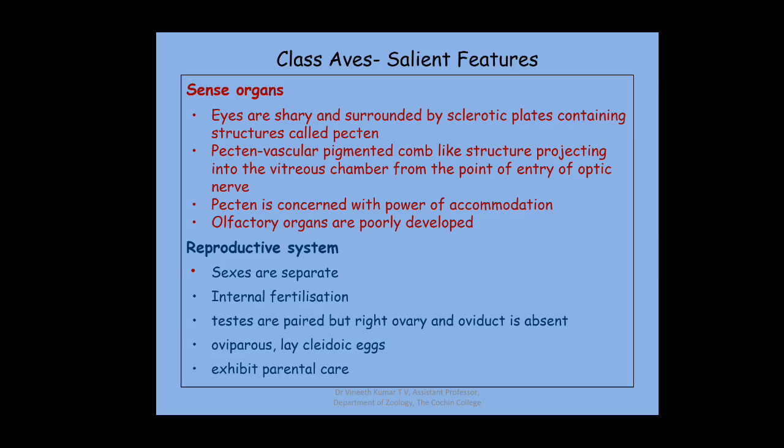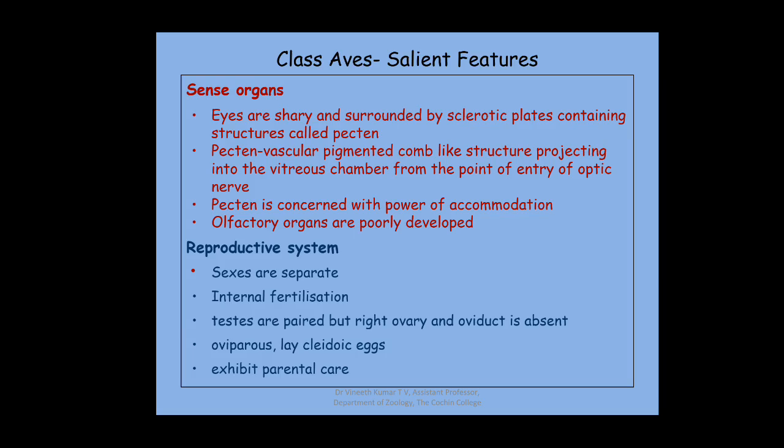Coming to the reproductive system and fertilization, sexes are separate, males and females are seen separately. They have internal fertilization where the sperms are deposited inside the body of the female. Testes are paired, but the paired female reproductive structures are absent. Both the right ovary and right oviduct are absent. They are oviparous and lay cleidoic eggs. Cleidoic eggs are eggs covered with a calcareous shell. And birds also exhibit parental care. So these are the salient features of class Aves.